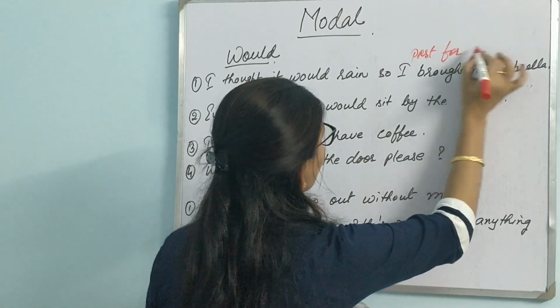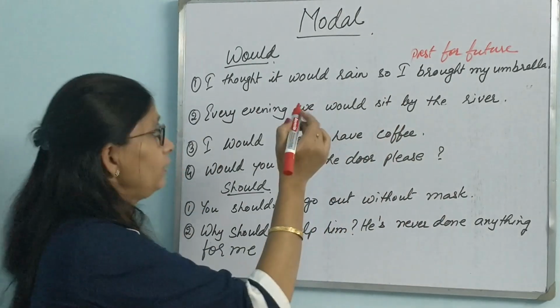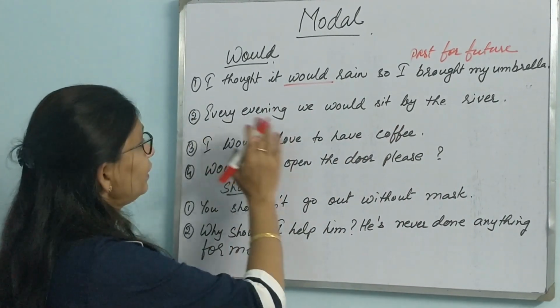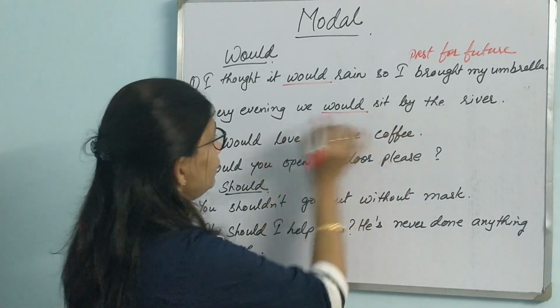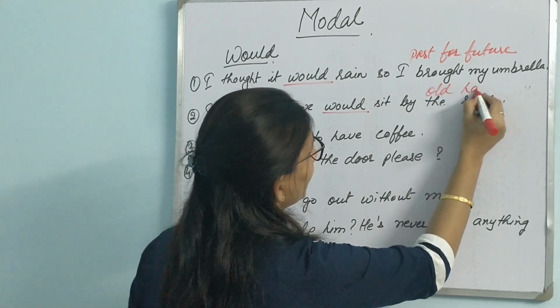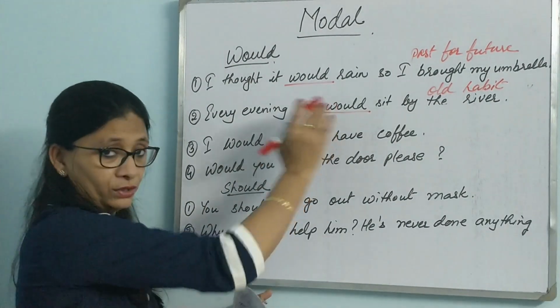So in such a situation, the modal would is used. Every evening we would sit by the river. This is some old habit. To depict old habit, would is used.